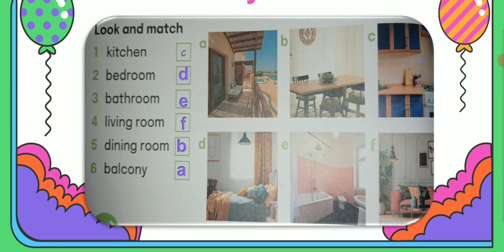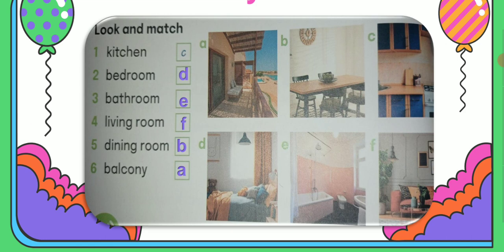So what are we doing in the kitchen? We make lunch, breakfast, and dinner, and we can wash dishes, right? Number 2, bedroom. We can sleep there, right? Bathroom. We go to the bathroom to do things relating to the bathroom.